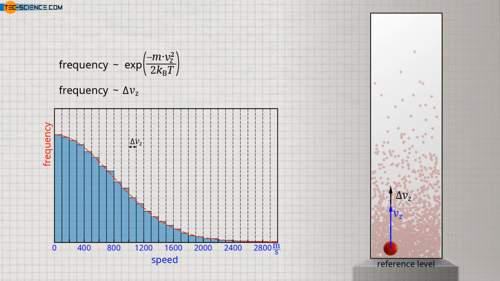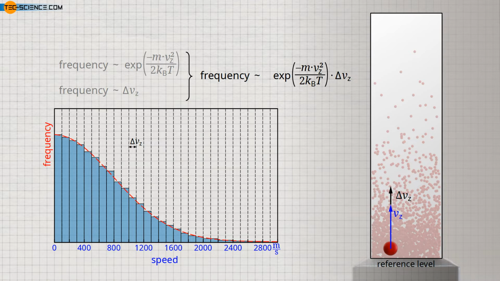Let us summarize the previous findings. On the one hand, the frequency with which a certain speed range is present in a gas is proportional to the Boltzmann factor and, on the other hand, the frequency is proportional to the chosen interval width within which we want to determine the frequency. The frequency is therefore proportional to the product of the Boltzmann factor and the speed interval.